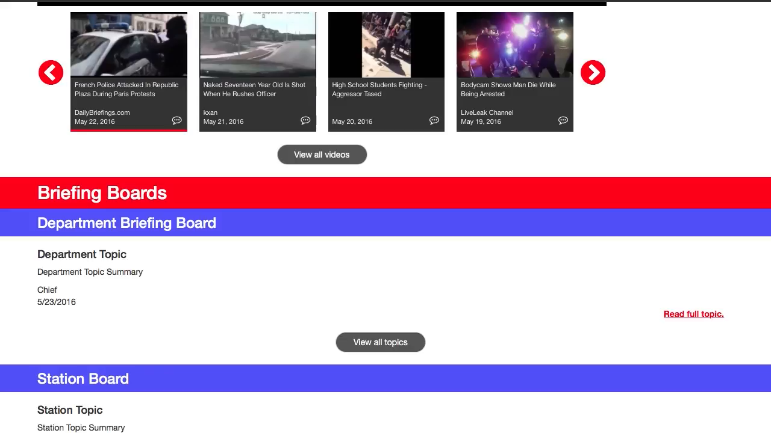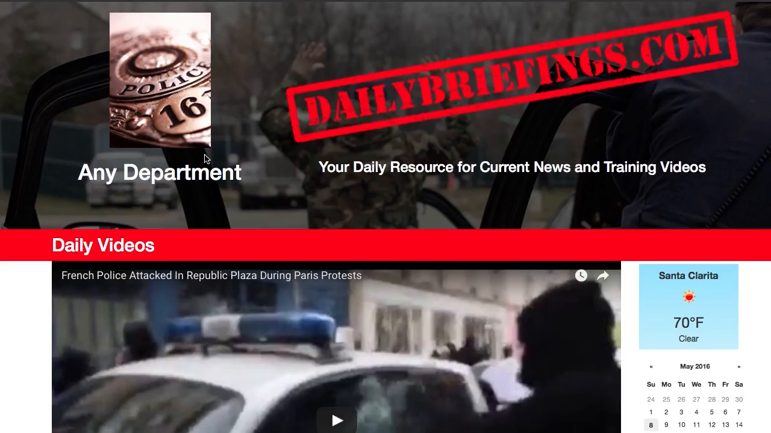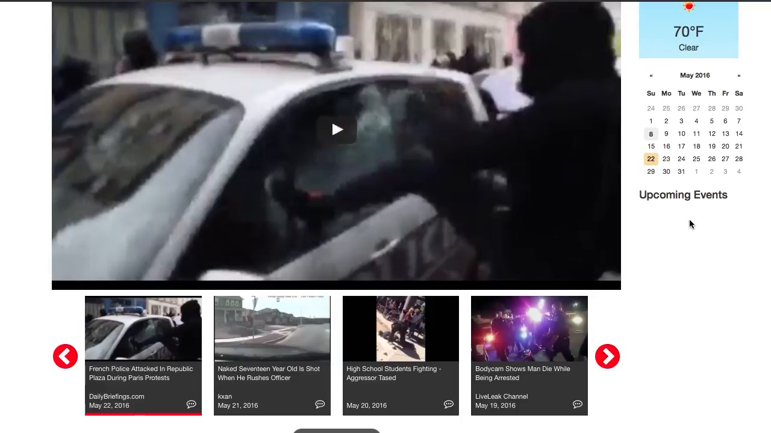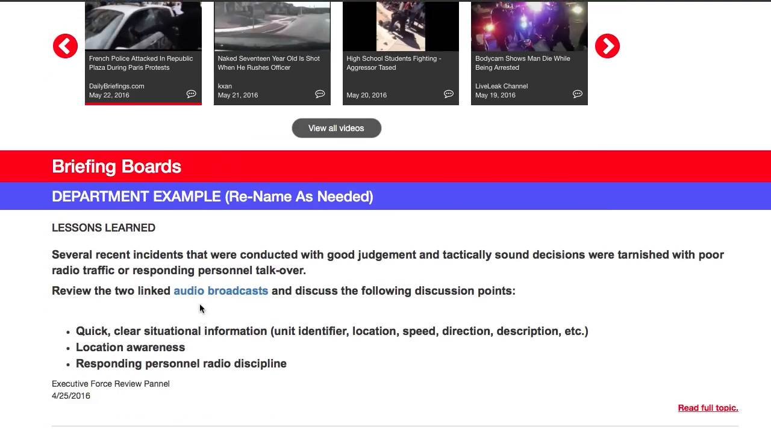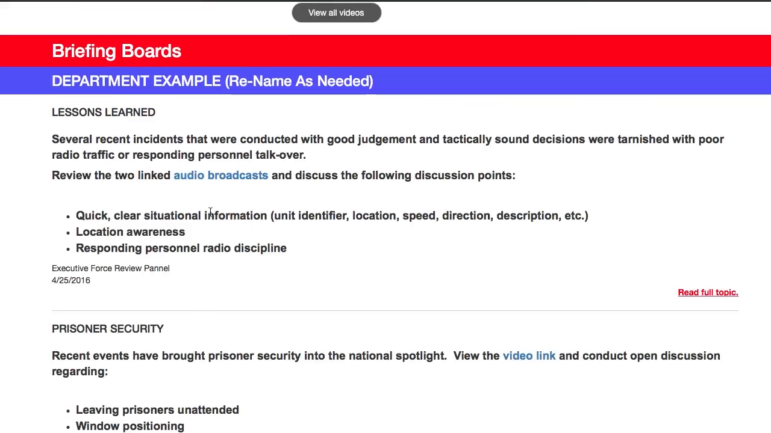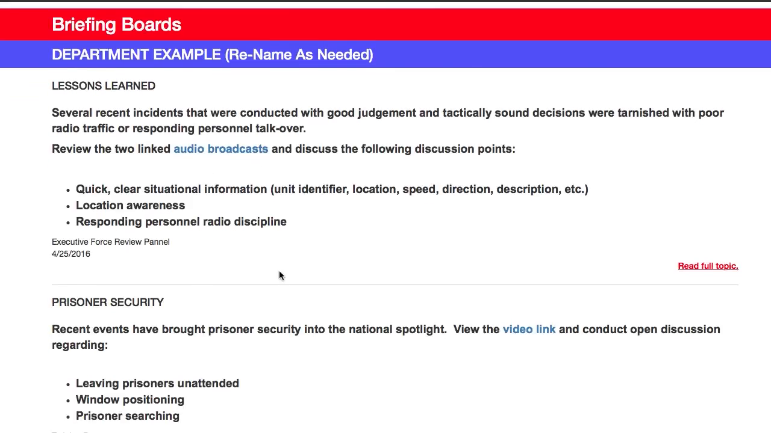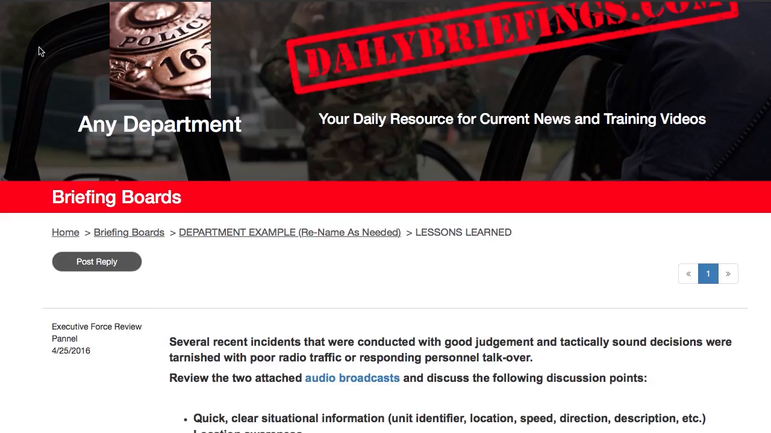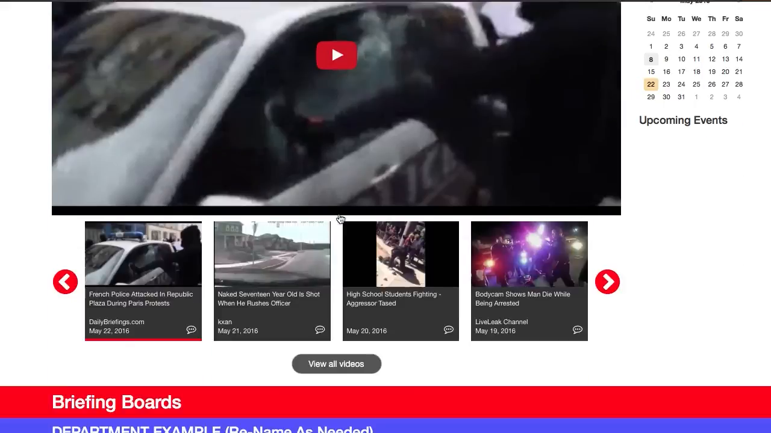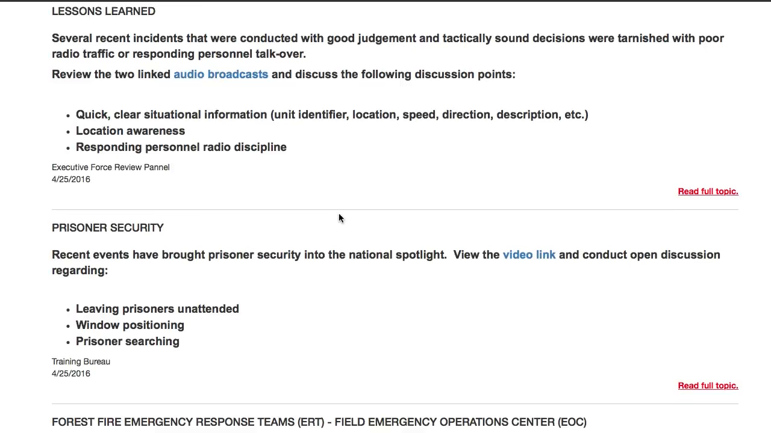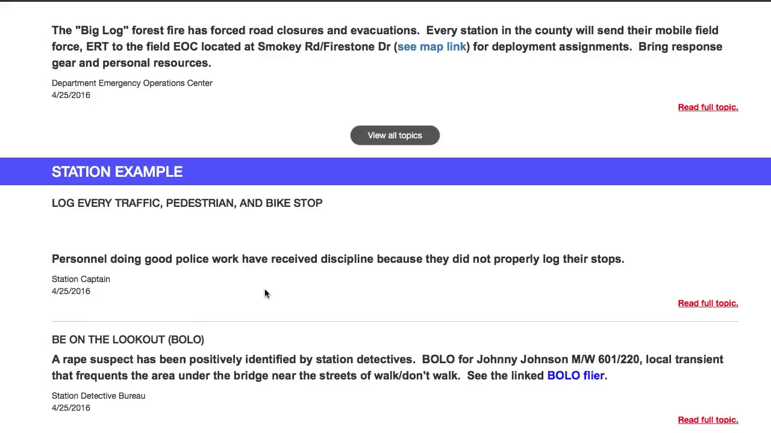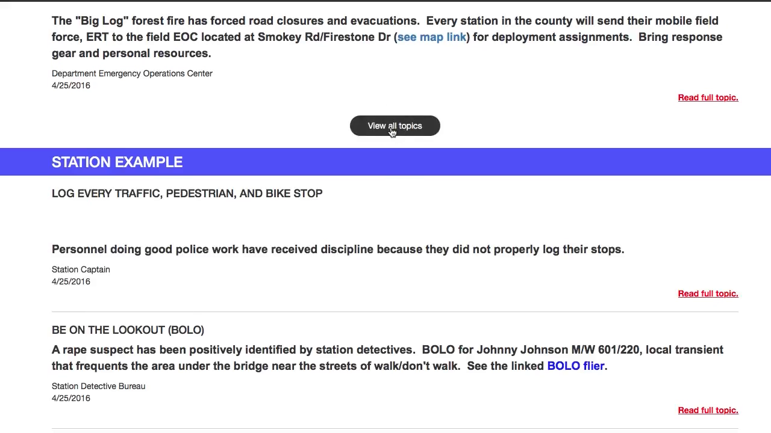Now I'm going to show you real quickly a briefing board that's all built out. So here's what I was talking about in regards to you can put your logo and then you can name your department whatever you would like. That would go here. And then here's some built-out briefing boards with several different topics added into it, and this has a link to an audio broadcast. If you expand on the topic, then you get to see some more information. Each one of these briefings has its own information, and there's a link to a map. You can do the links in the topics themselves. I'll show you real quick on that.